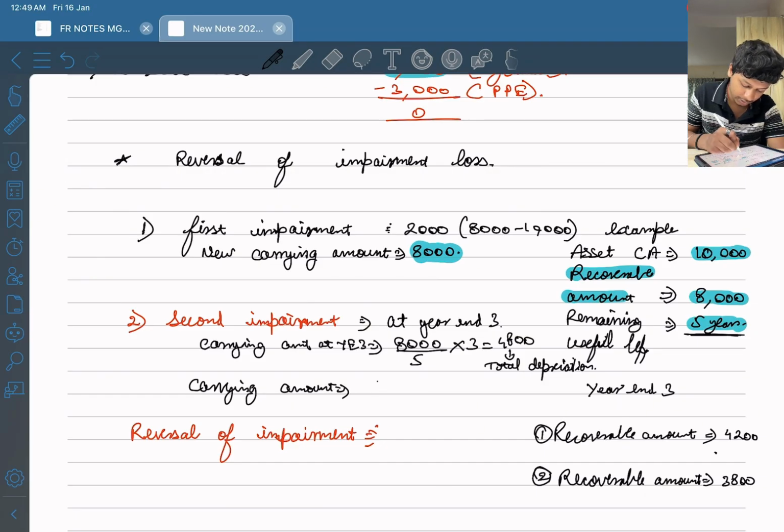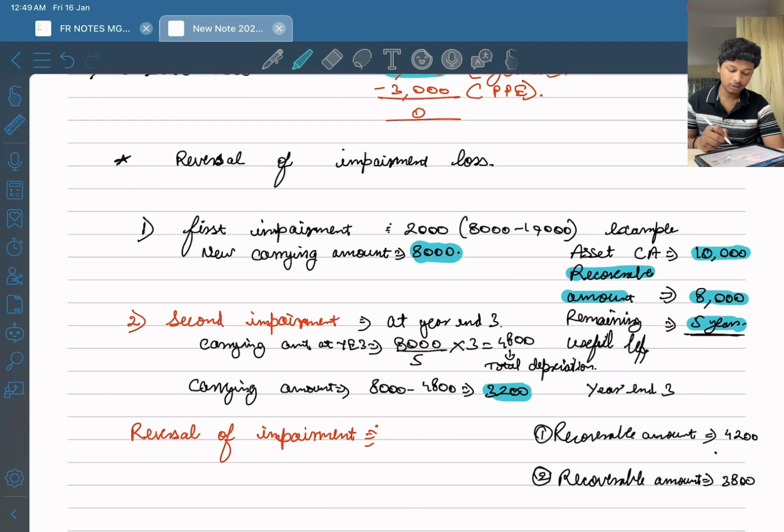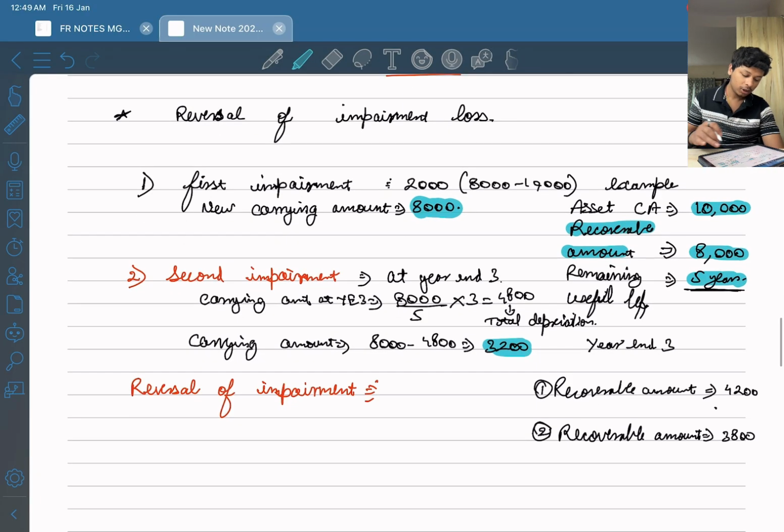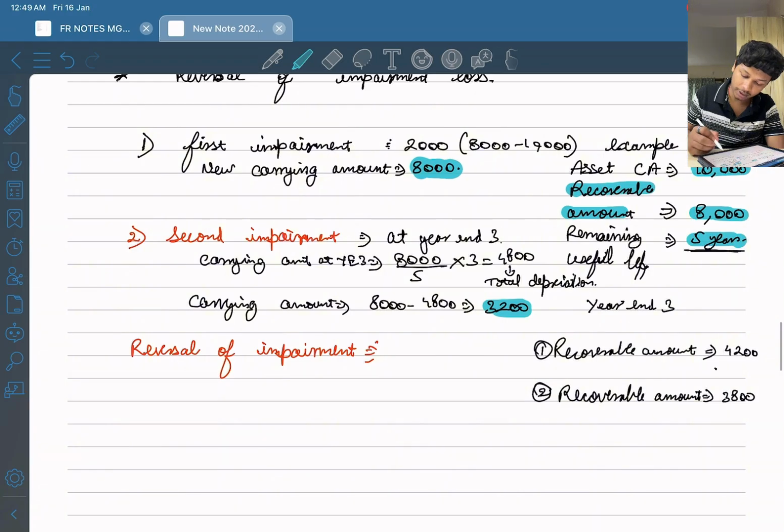Carrying amount is 8,000 minus 4,800, which is equal to 3,200. This is the remaining carrying amount. And now the carrying amount is 3,200, but the recoverable amount is 4,200.